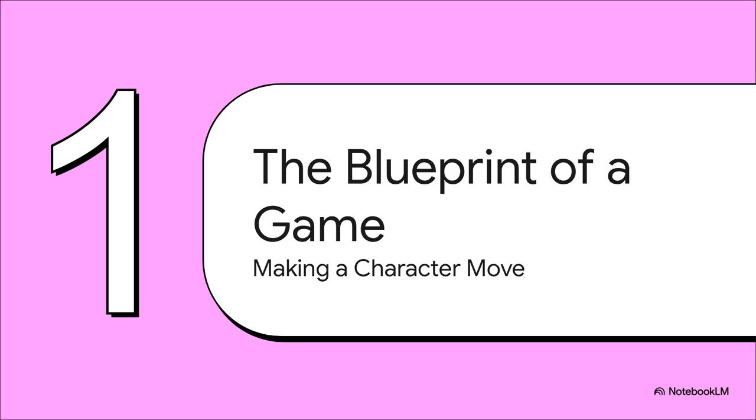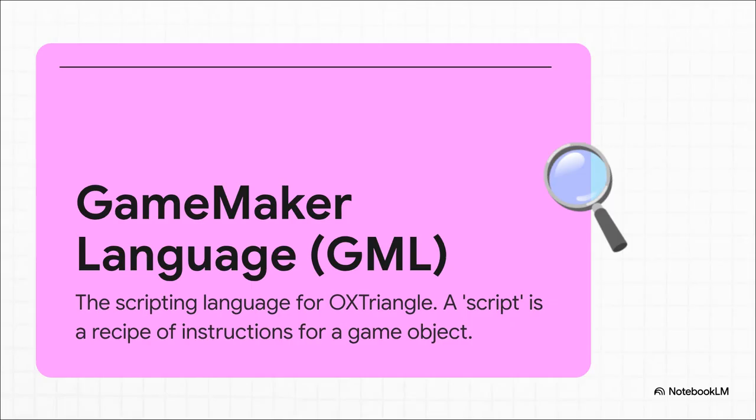Every great dig has to start somewhere. And for a game, the most basic fundamental building block is movement. I mean, how do you even take a static image on a screen and make it walk? Well, it all starts with a very specific recipe of instructions. So this game is built using something called Game Maker Language, or GML for short. Now think of each script in the code as a recipe. This recipe tells a character, hey, when this thing happens, you do that. And probably the most important recipe of them all is just how to get from point A to point B.